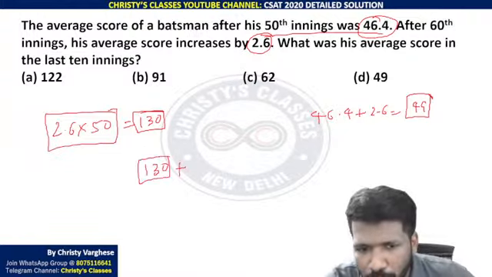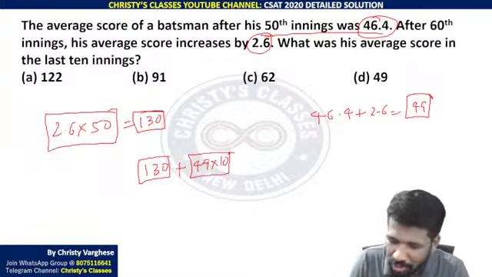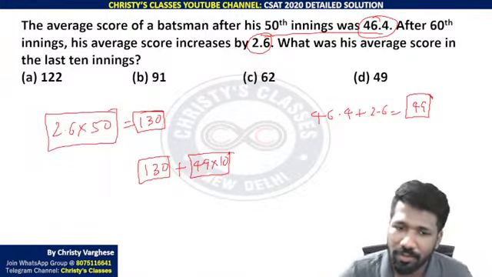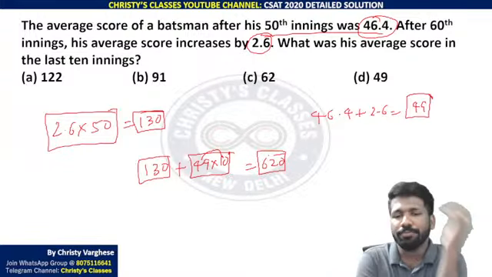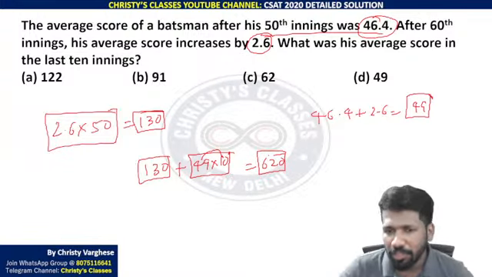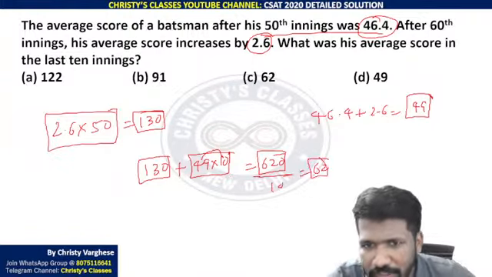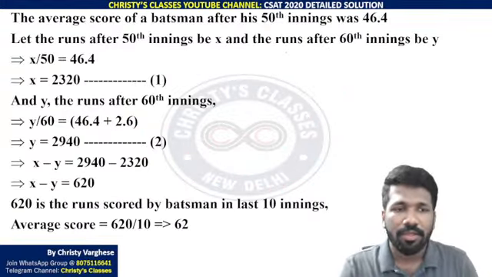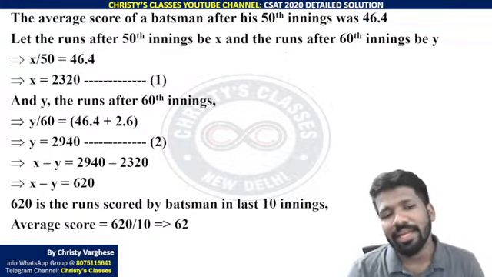Also, the last 10 observations should contribute 49 into 10 to make sure that each of the 10 observations gives a value of 49. That means 49 into 10, 490, plus 130, 620, they should contribute together. All the last 10 observations together contribute 620, which means each observation should contribute 62. So 62 is the average, the arithmetic mean we can say. That is what is summarized here. Go through this. Mathematically you can express that idea this way.